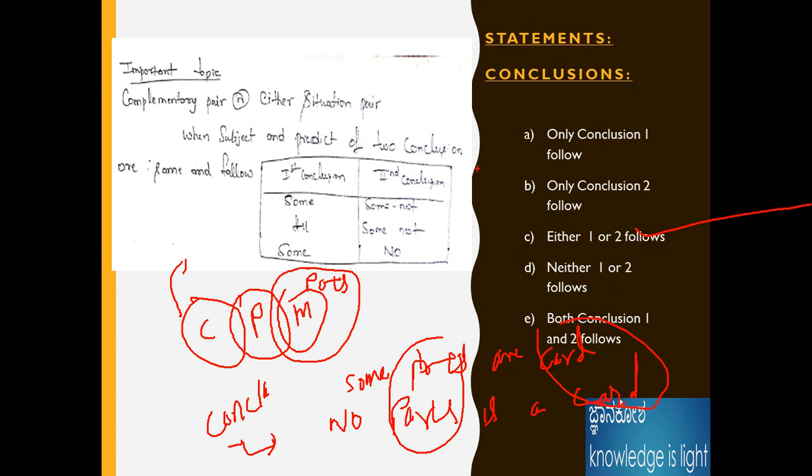Also note, if the conclusion's subject and predicate are the same, and the logic is some not, all, some not, or some no, the answer should be either one or two follows. Okay, next problem.